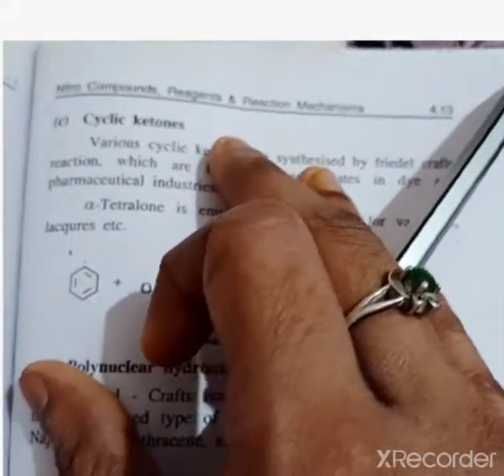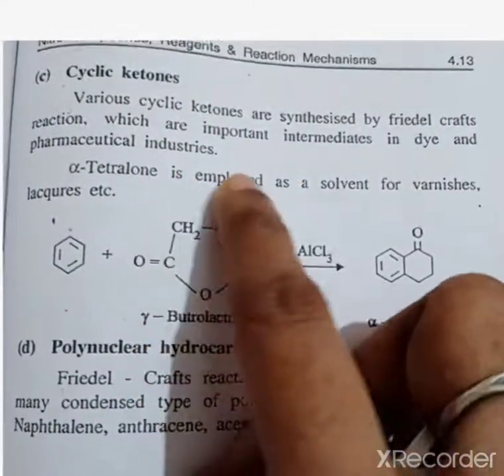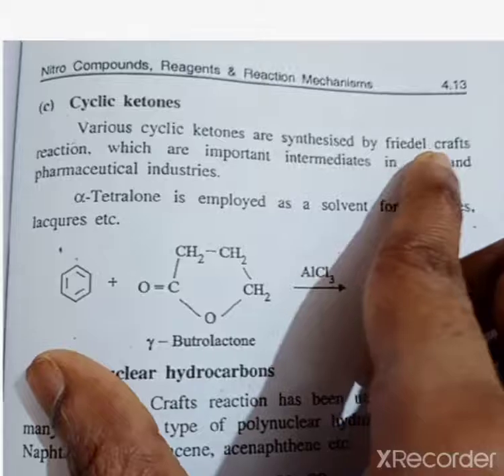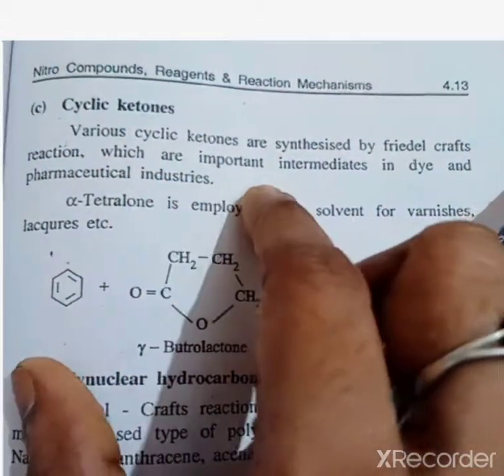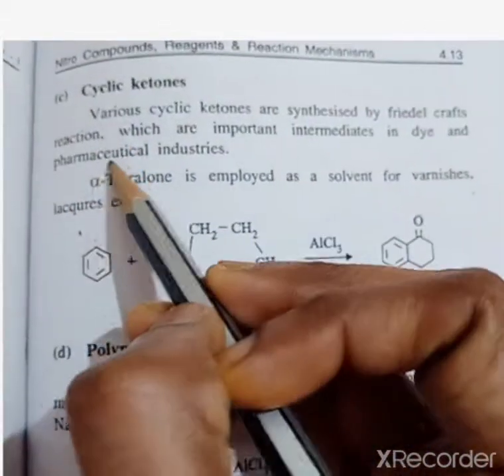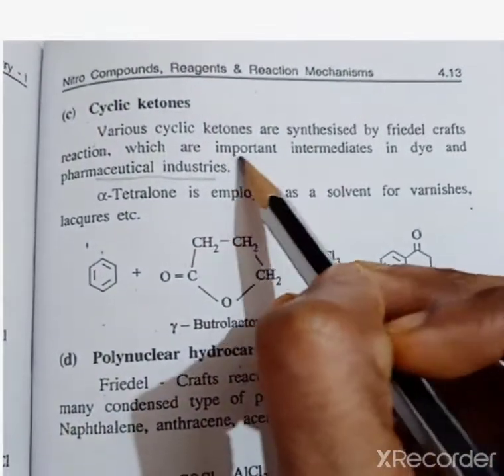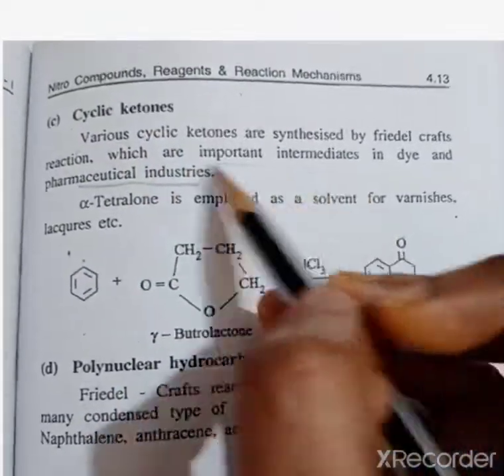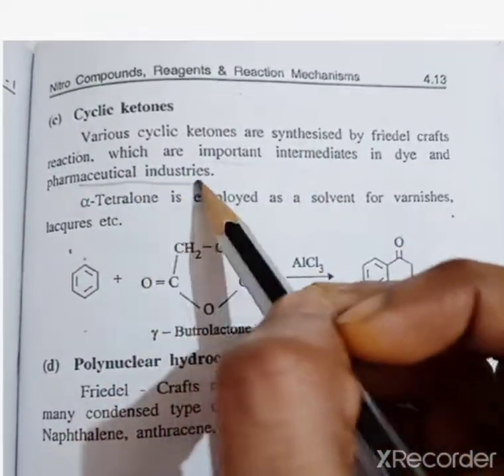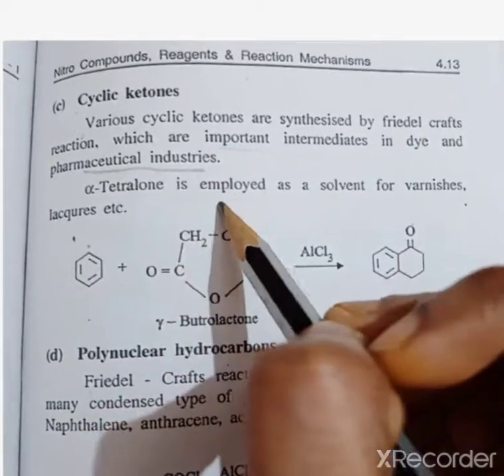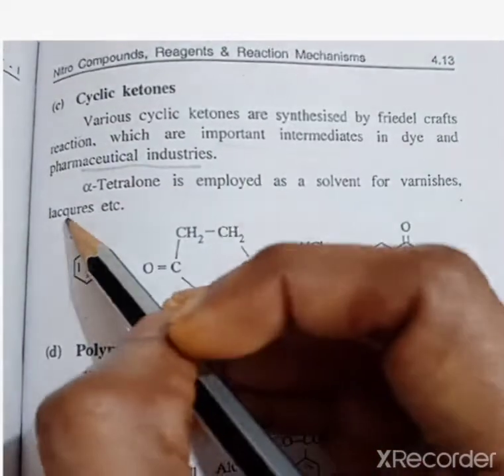Okay, so next will be coming from the cyclic ketones. It is a synthesis by Friedel-Crafts reaction. It is an important intermediate in the pharmaceutical industries. It is an important product of cyclic ketones introduced in the pharmaceutical industries. And alpha tetralone is used as a solvent and in varnishes.